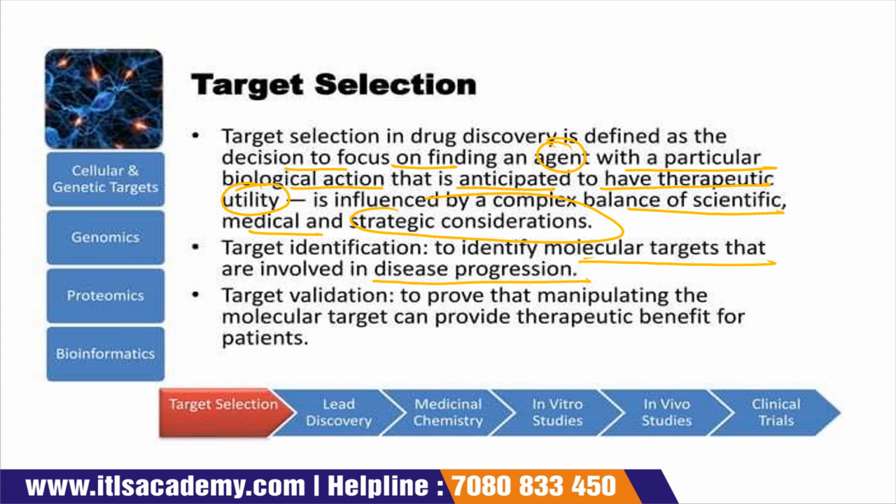Next is target validation, which is used to prove that manipulating the molecular target can provide a therapeutic benefit for the patient. So that means this target should be beneficial for the patient.